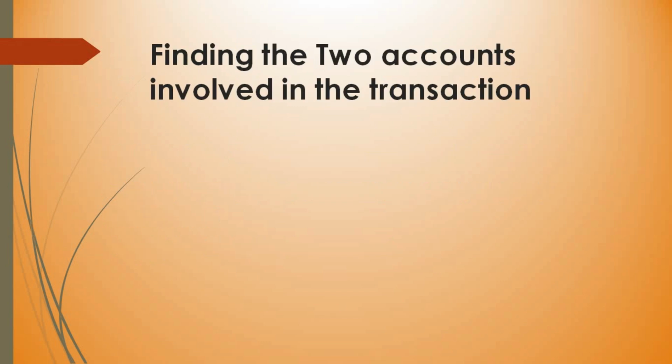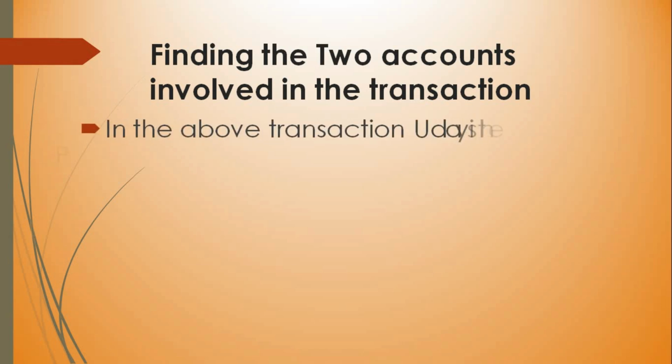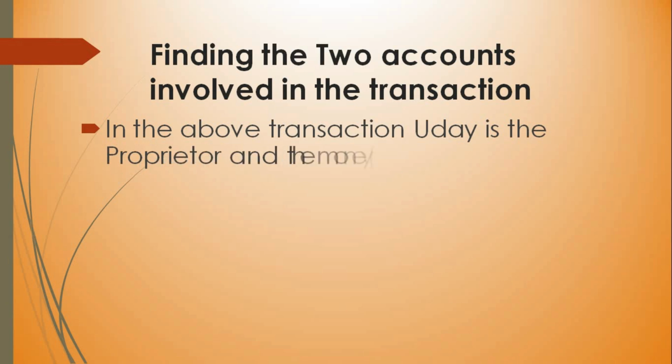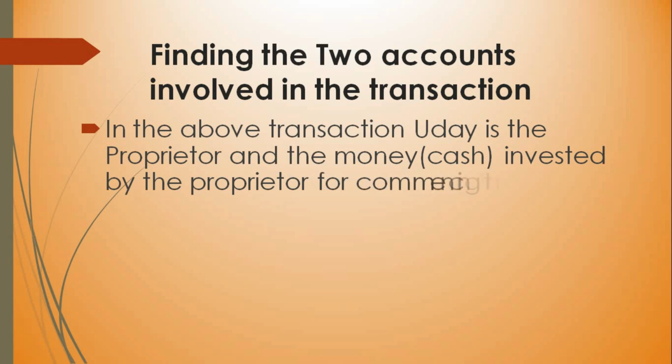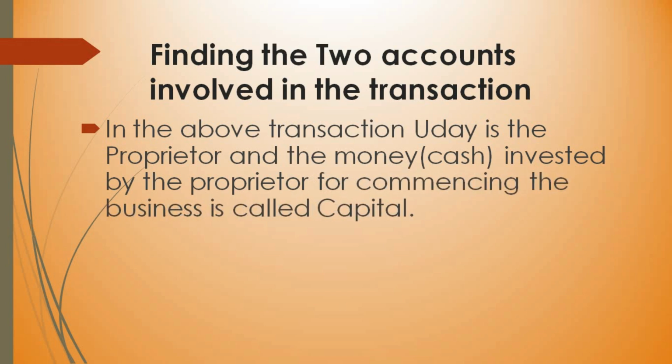In the above transaction, how to find the two accounts involved? Uday commenced business with cash. Here Uday is the owner, he is a proprietor. When the proprietor invests money, what is that money called? Yes, it is capital. So capital is one account, and what is he investing? He is investing cash. So the other account will be cash.